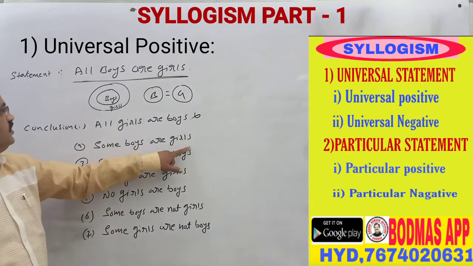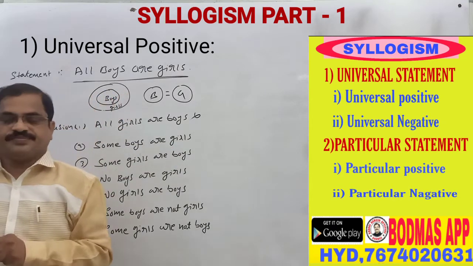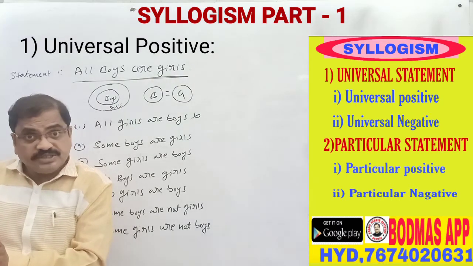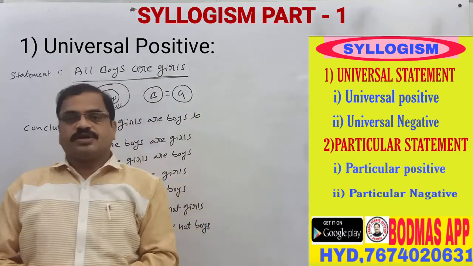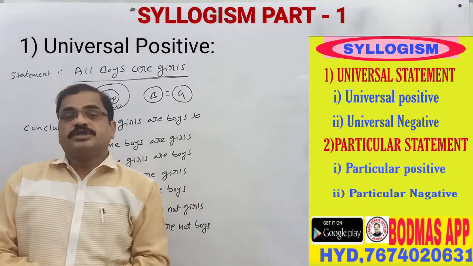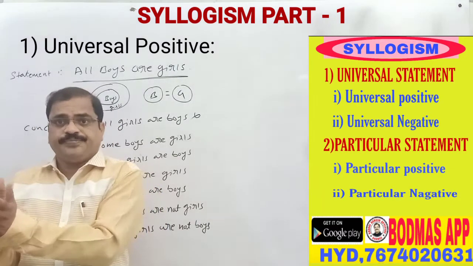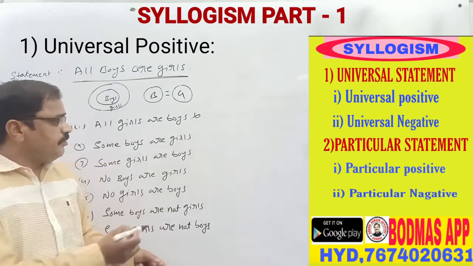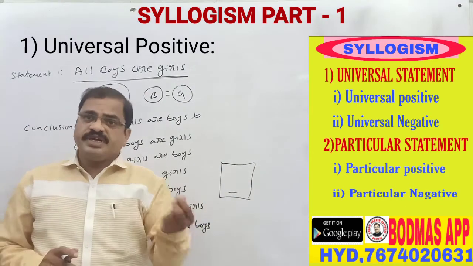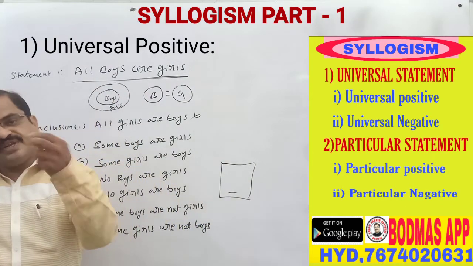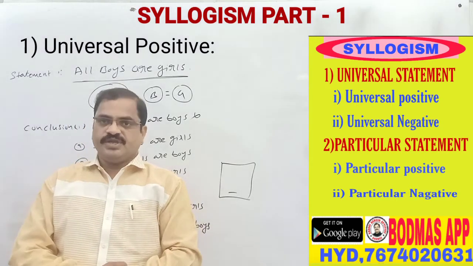Next, some boys are girls. Here, all boys are girls, so some boys also being girls is the right answer. Why? Because if all boys are girls, then some boys are also girls. One example: all pens are red. Nothing but in the box, all pens are red. If you take one pen, it will be a red pen only. If you take 5 pens, you will get red pens only. Means some pens are also red.